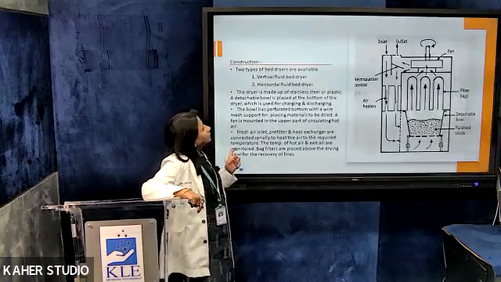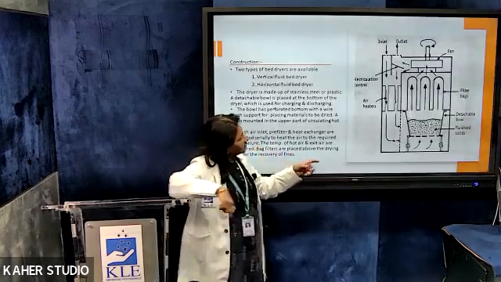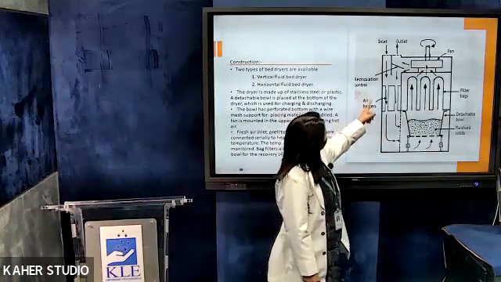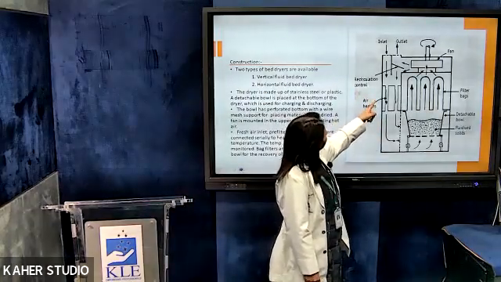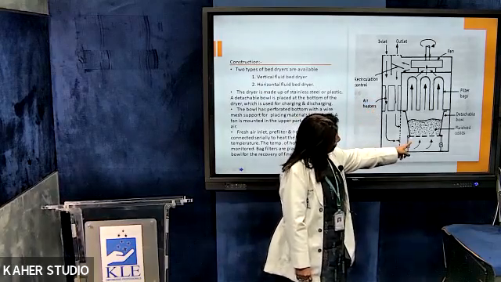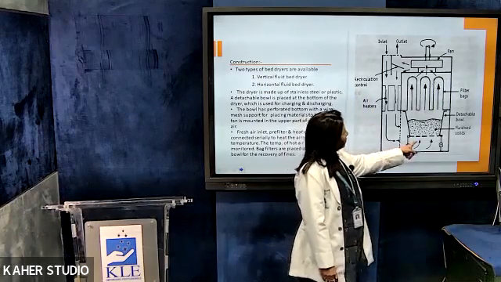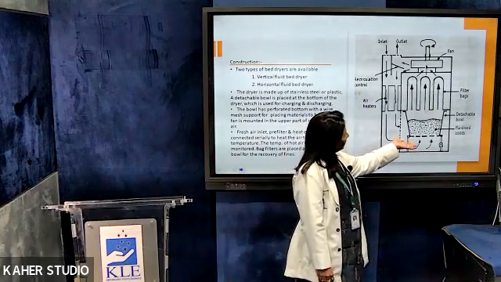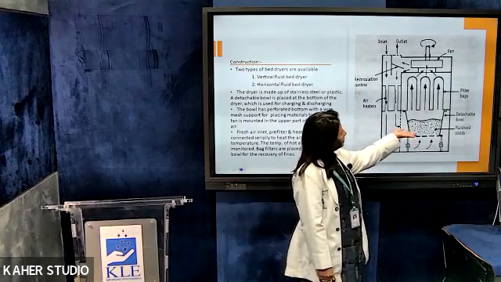So here you will see the construction. This is the perforated bottom that is there. Here again you have air, so filtered air comes in. There are heaters. Air gets heated and passes through this perforated basket. With the velocity of the air, it lifts the particles.